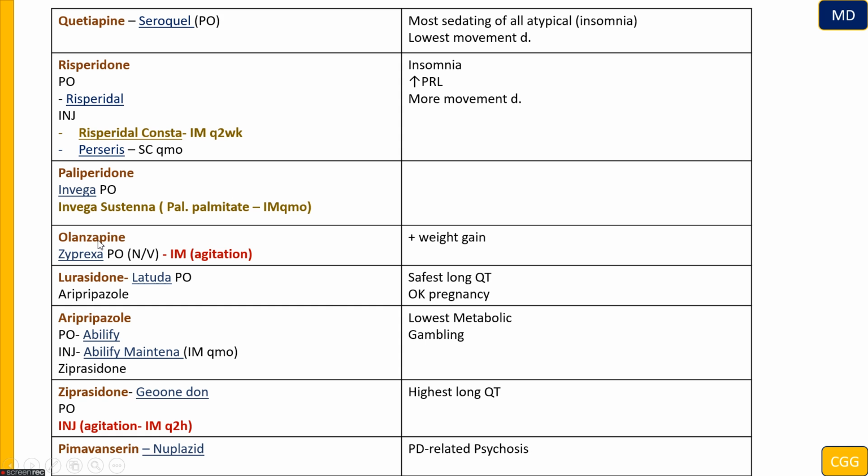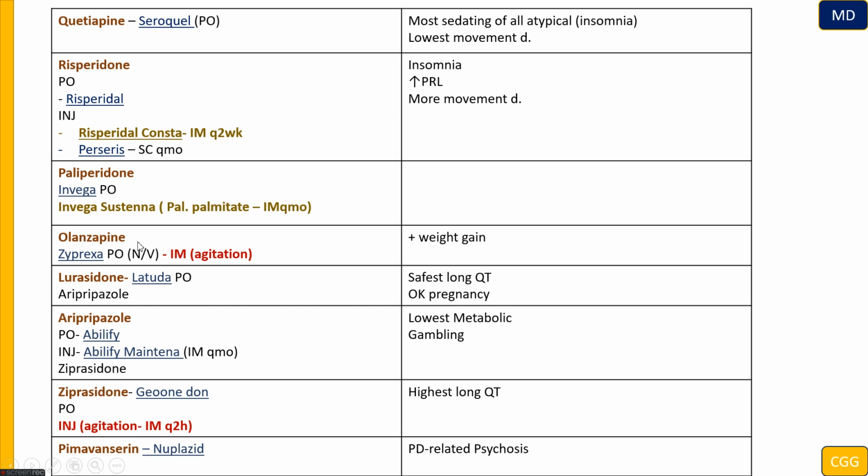The next is going to be olanzapine. Olanzapine comes in a tablet, and it is also used frequently in nausea and vomiting prevention, but it also comes injectable. When the patient is agitated, we can use that. Remember, we can use olanzapine when the patient is agitated. Also, ziprasidone, which we are going to see later, and remember haloperidol. But which one do we use first? We use atypicals first. Why? Because typicals have a lot of side effects.